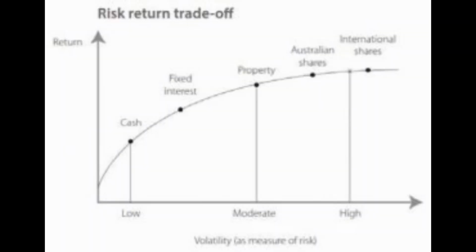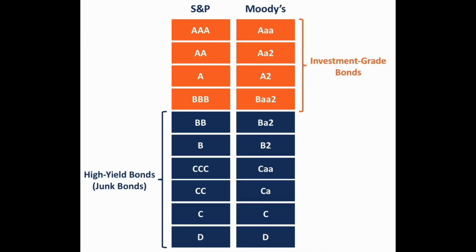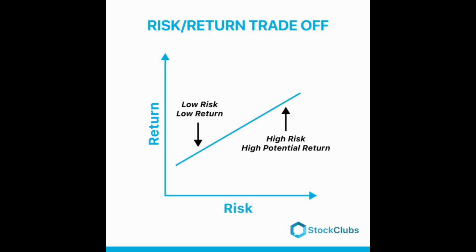This image shows the basic rule of investing. Higher returns usually come with higher risk. High yield bonds may look attractive, but they often hide credit and governance risk. When investors chase yield without understanding group exposure, they risk losing their capital.